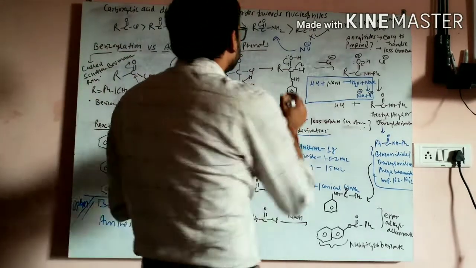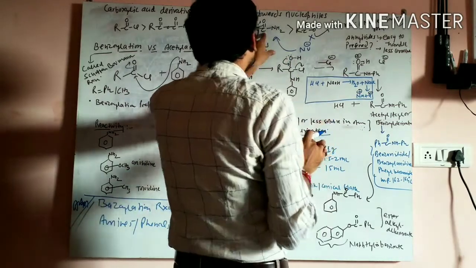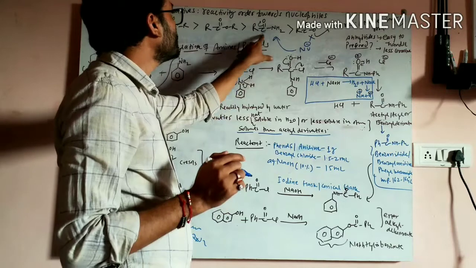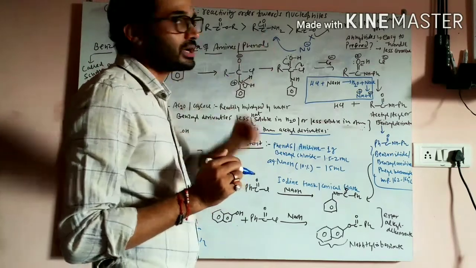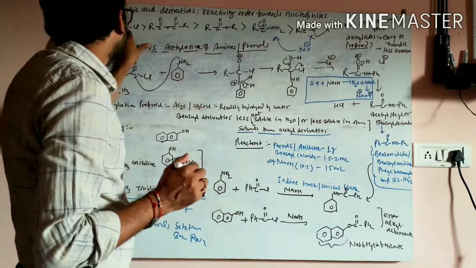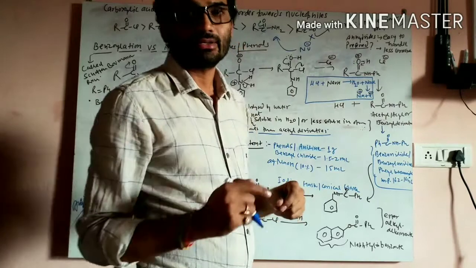The first factor is the electrical dipole produced over here, the positive charge, that is the electropositive character of that particular carbon. The higher the electropositive character of that carbon, the greater will be its reactivity towards the nucleophilic attack.